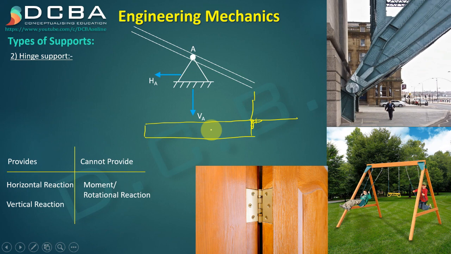Further, there is one more thing: this door, be it at any angle, if this was the position of the door, even if I pull it from this position, the hinge is not going to move, or the door is not going to come out from its place.